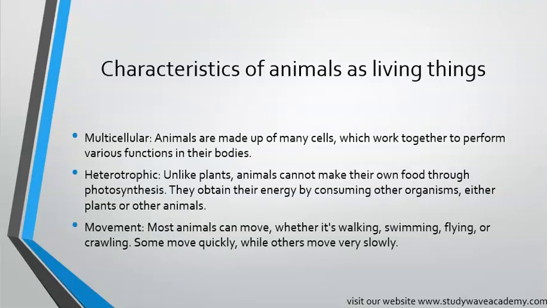Characteristics of animals as living things. Characteristics are the special things that make animals alive and different from non-living things. Okay? One of the characteristics of animals as living things: multicellular. Animals are made up of many cells which work together to perform various functions in their bodies.